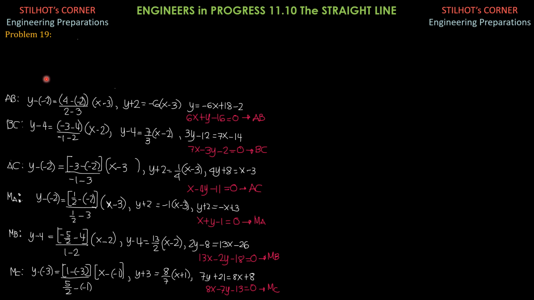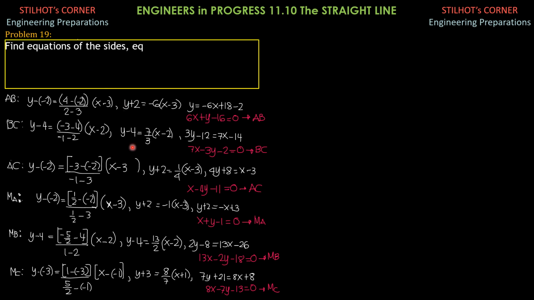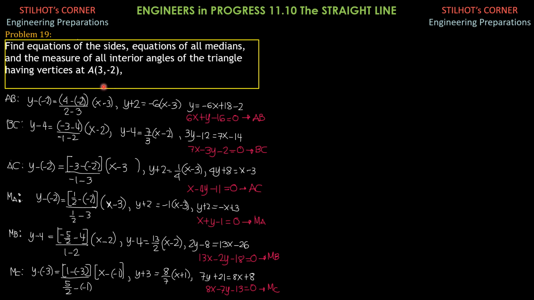So let me solve this problem with less animations, but I will try my best to explain it in a very slow way that each of you can follow and understand. Find the equations of the sides, equations of all medians, and the measure of all interior angles of the triangle having vertices at A at (3, -2), B (2, 4), and C at (-1, -3). Express answers in general form, but we'll solve this by the 2-point form, of course.